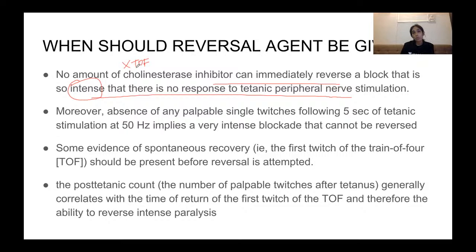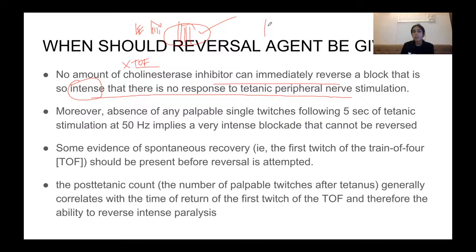So when that is used, your TOF basically represents fade. A peripheral nerve will be stimulated and the response of the nerve is recorded on the peripheral nerve stimulator. With the non-depolarizing muscle relaxants, a fade will be seen like this, a decreasing trend. The presence of fade means there is still some residual neuromuscular blockade. All the responses should be equal to know that there is recovery of neuromuscular blockade.